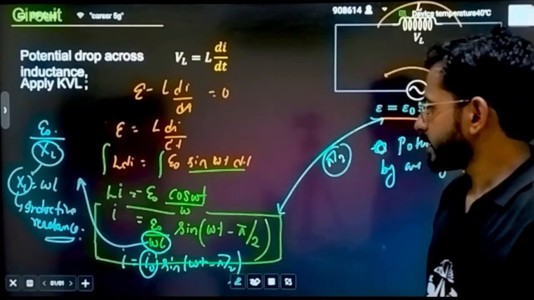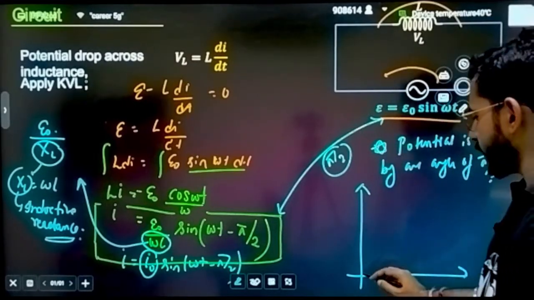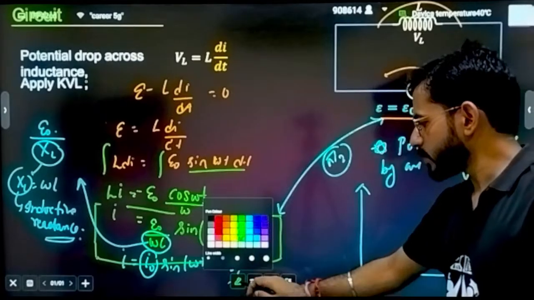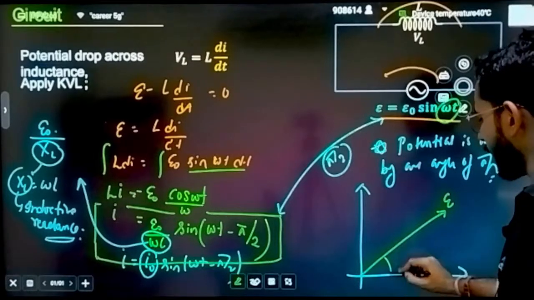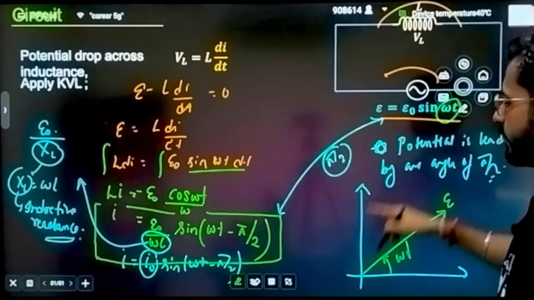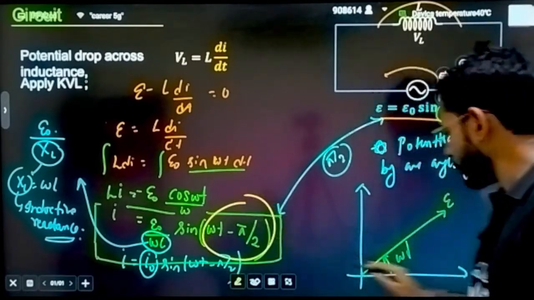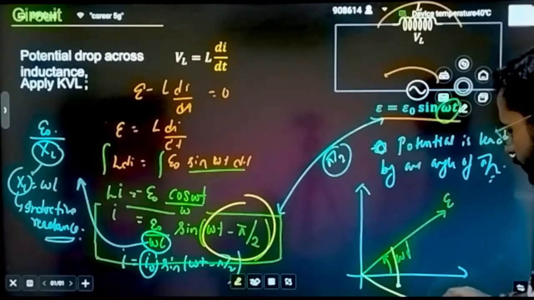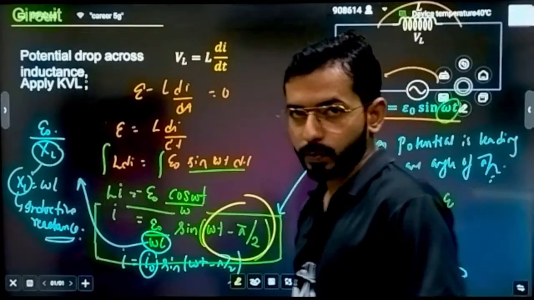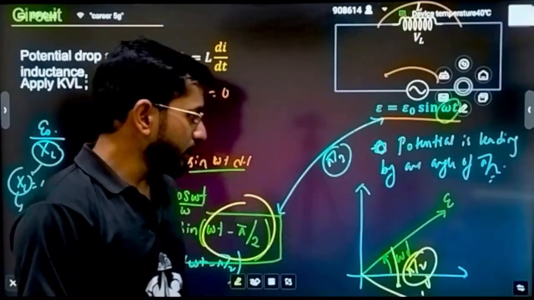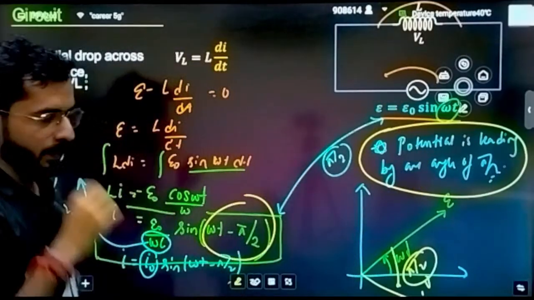So I hope that this much is clear. If I have to represent this on a phase diagram, how will I represent it? I will firstly represent EMF. What is the phase of EMF? Phase is omega t. So from the reference level, I will represent EMF at some angle of omega t. Now if I have to represent the current, it is omega t minus pi by 2. That means from this omega t, it is lagging by an angle of pi by 2. Somewhere here your current will be there, lagging by an angle of pi by 2. Is it clear? The most important line that we have to remember is this one: potential is leading by an angle of pi by 2.